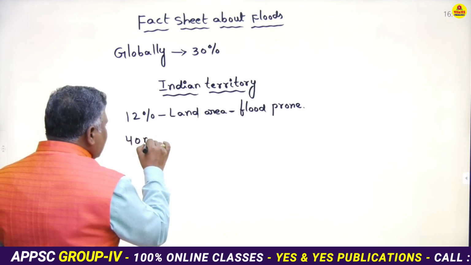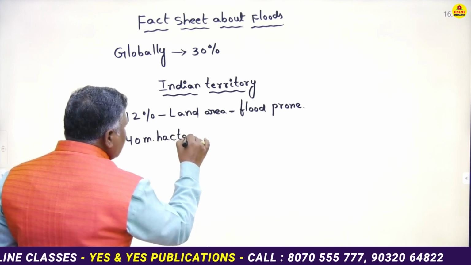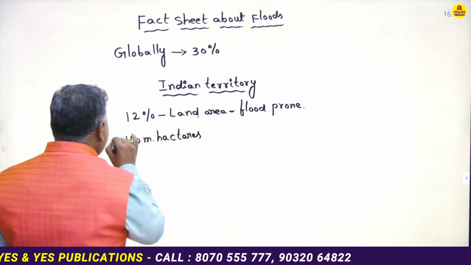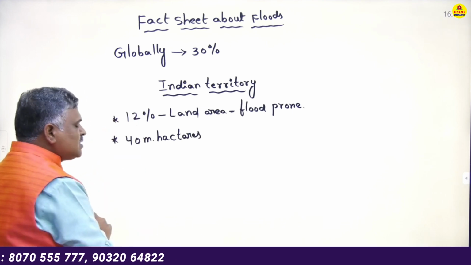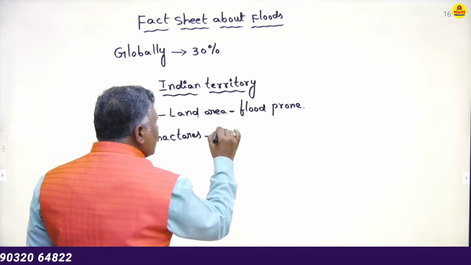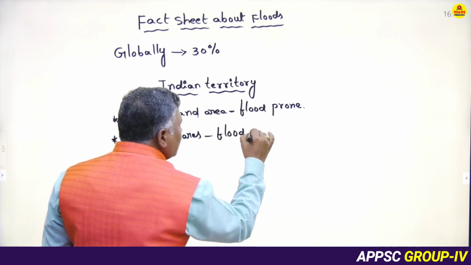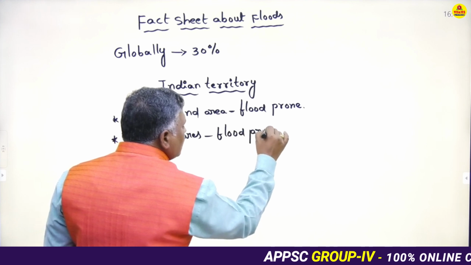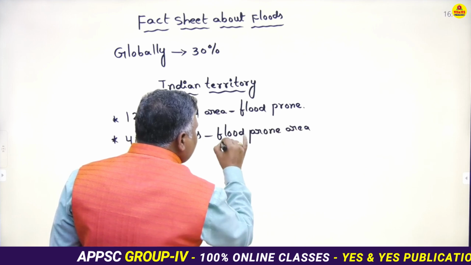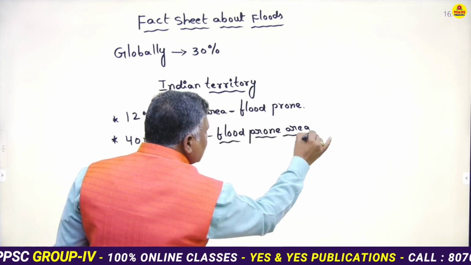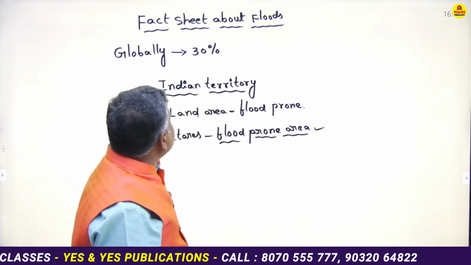Next one, 40 million hectares of land area. In Indian territory, 40 million hectares of land area is flood prone, affected by floods. How much land area in India is affected by floods? 40 million hectares of land area is in flood prone area.